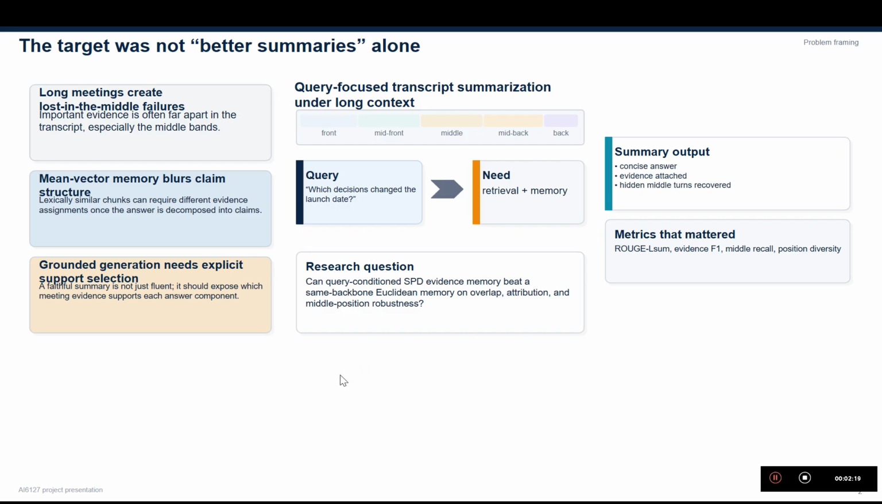This is why our evaluation has four main axes: ROUGE-L-Sum, evidence F1, middle recall, and position diversity. ROUGE-L-Sum basically measures summary overlap. Then evidence F1 measures attribution quality. Middle recall measures whether the model can recover support from the middle of the meeting. Then position diversity measures whether the selected evidence collapses into one region or stays reasonably spread across the document.